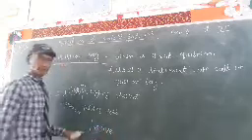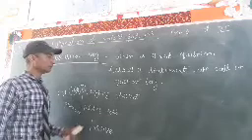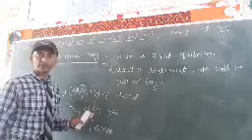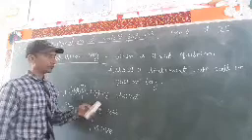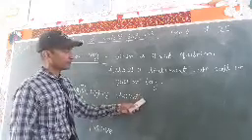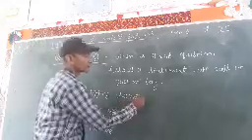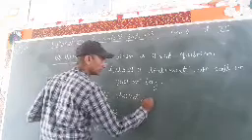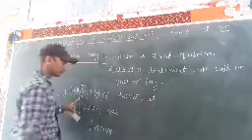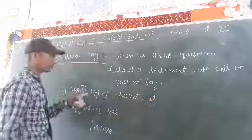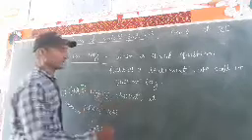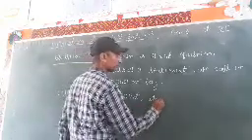This sentence is positive, so we will add the question tag in negative. Remove the full stop from here and add a comma. What is the helping verb? Helping verb is "is", so we will use "is". This sentence is positive, so we will use the question tag in negative: "is" and "not".